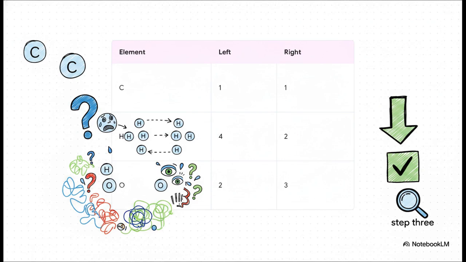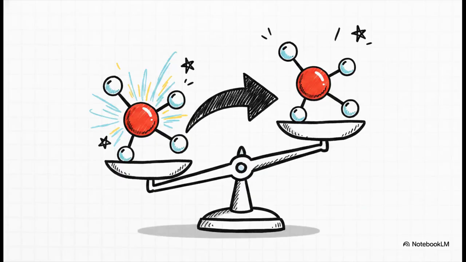Let's apply step 3 of our method. Using the hit and trial method, we know we need more hydrogen on the product side. Now, this isn't random guesswork. It's an iterative, logical strategy. We hit upon an idea and trial it. We obviously can't change the water molecule itself, but we can say we produced 2 water molecules. So we place a coefficient of 2 in front of the H2O. Boom, that successfully balances our hydrogen atoms to 4 on both sides.